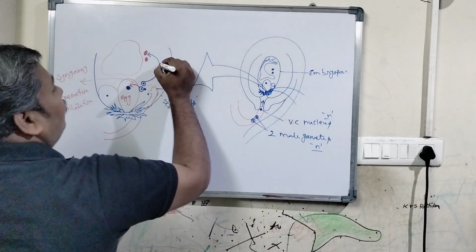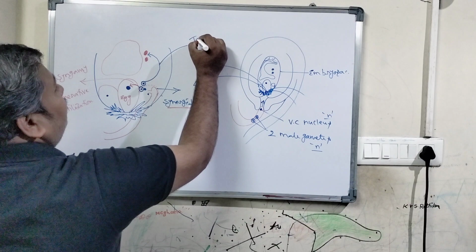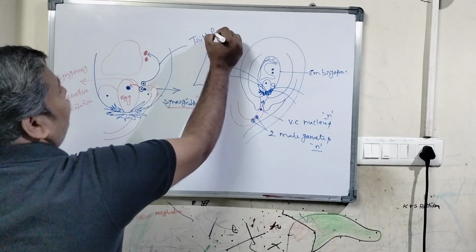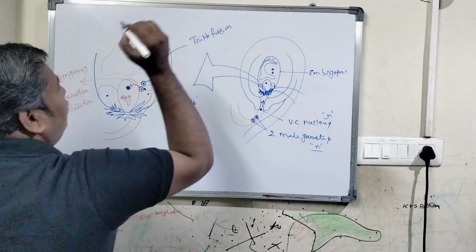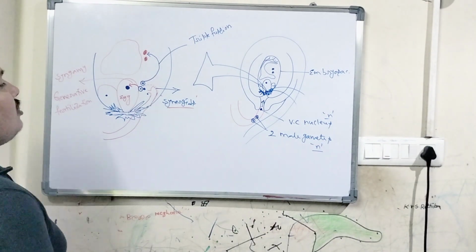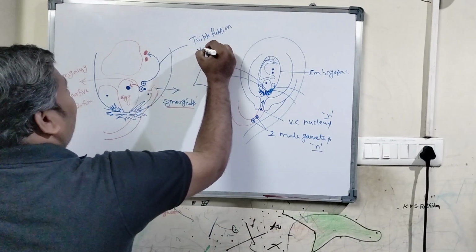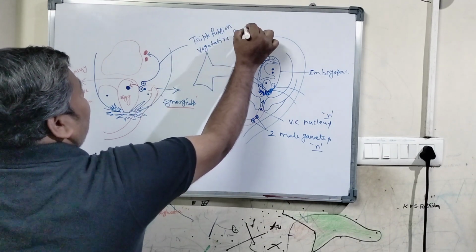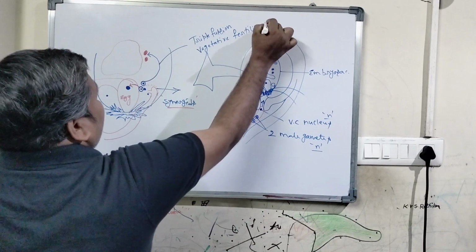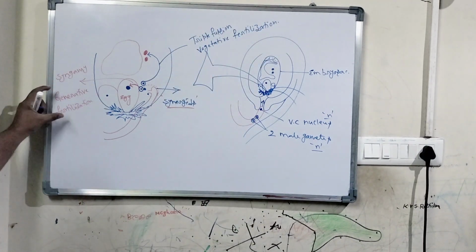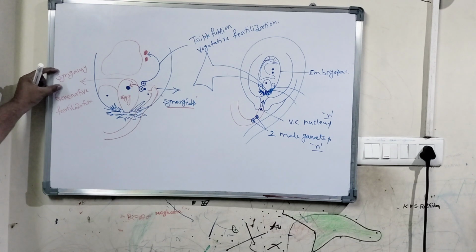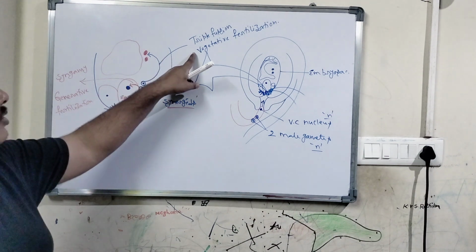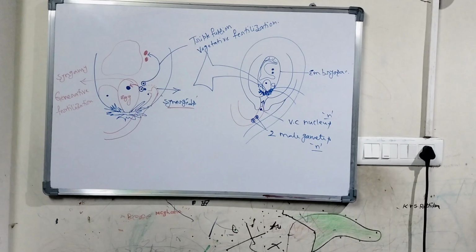This phenomenon we call triple fusion. This is also called vegetative fertilization. The first is called generative fertilization, or germinal fertilization, and this is what we call vegetative fertilization.